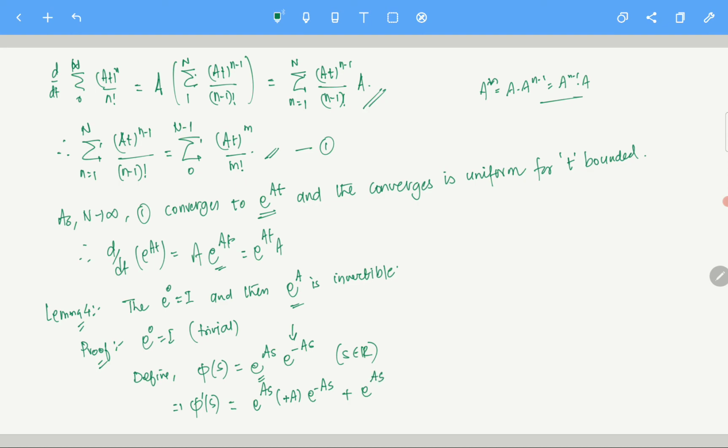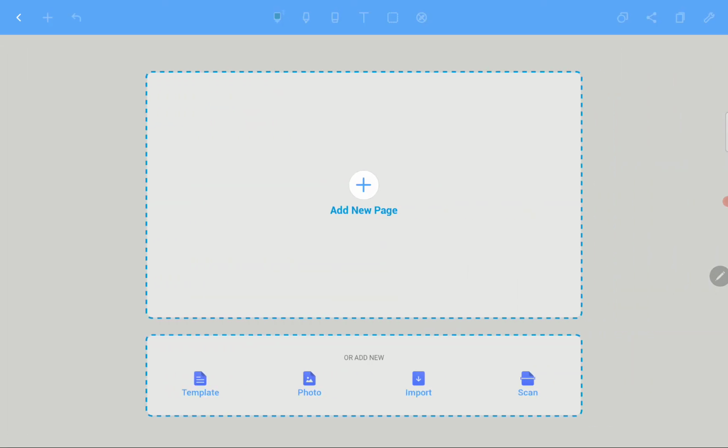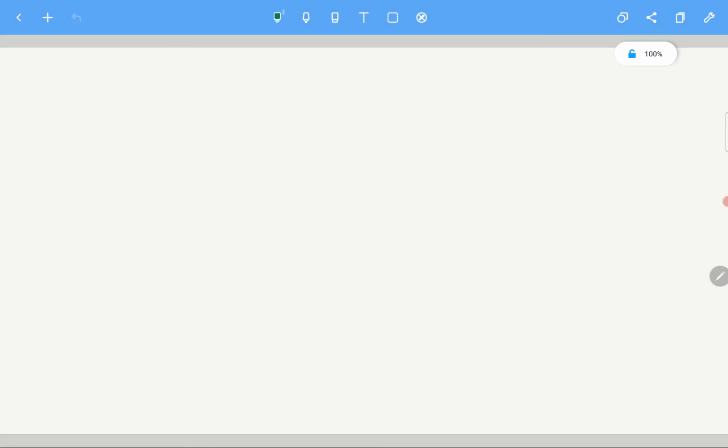Please don't change this. Even if the Leibniz rule is true, don't change this ordering. First of all, write down this thing, differentiate this, write this down after that. After that, don't change the order. So e power as first of all, and then you are differentiating this thing. I should write it properly, otherwise you may get confused. So please remember the Leibniz rule here. You have to keep a caution, otherwise it may be a problem.